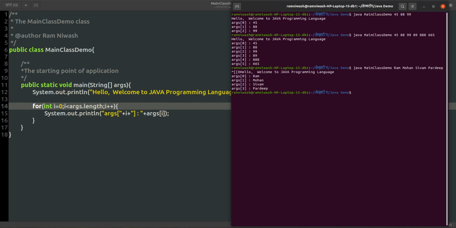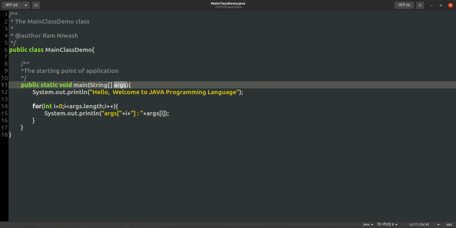You can give name, you can give number, you can give character also, like A B C D, E F G, because string can take anything. Everything you can give. So this is the input. String argument is the input of your program that you can give from the command line, and you can collect into this args parameter.